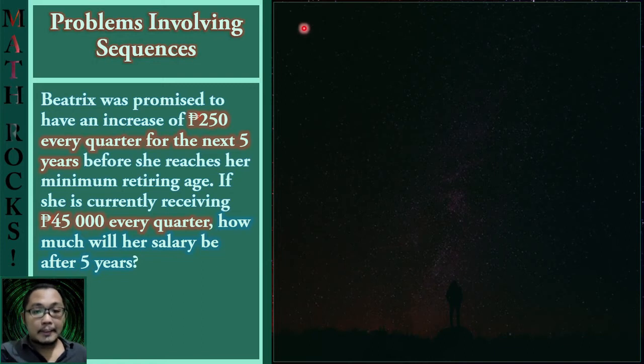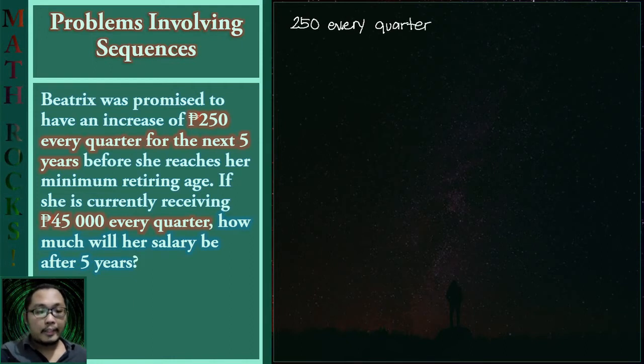Again, let us try to illustrate the problem this way. So let us write first this information about the increase of 250 pesos every quarter. And it actually happens for the next 5 years. So it means that after such period, she will not be receiving any more increase. So let us simply write here that it would happen for 5 years.